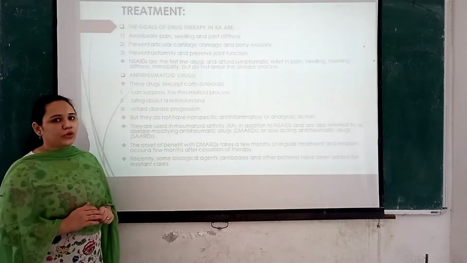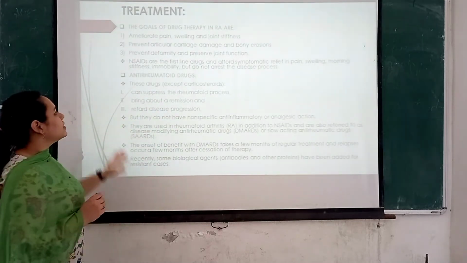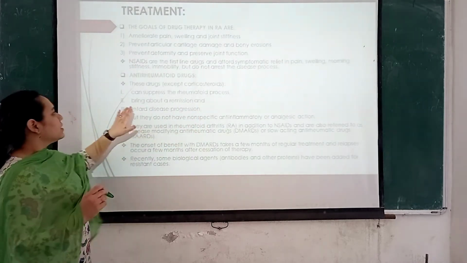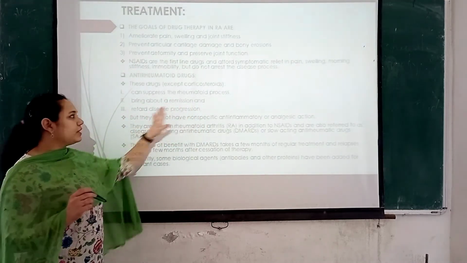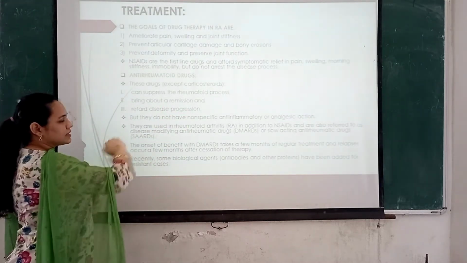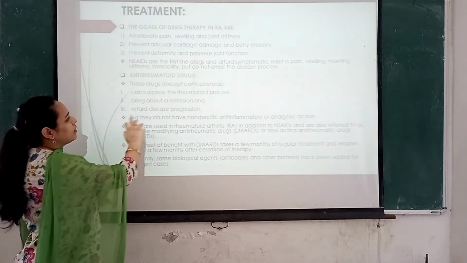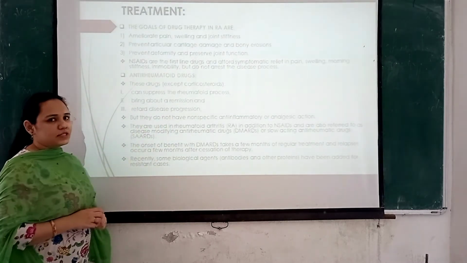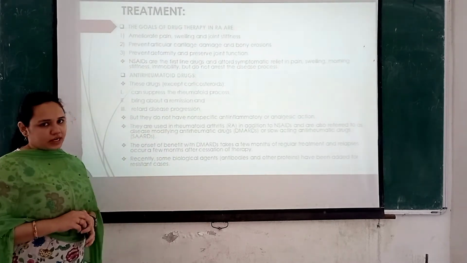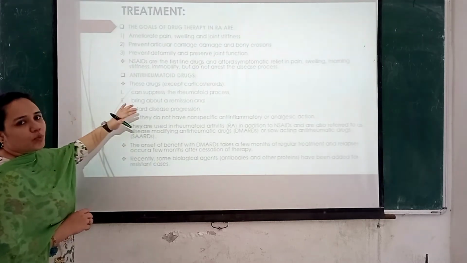Coming to anti-rheumatoid drugs, these drugs, except corticosteroids, can suppress the rheumatoid process and bring about a remission, or they retard the disease progression. So they either suppress the process, or pause the process for a certain time, or completely retard the disease progression. But they do not have anti-inflammatory or analgesic action. Because of this, they are always used along with NSAIDs.